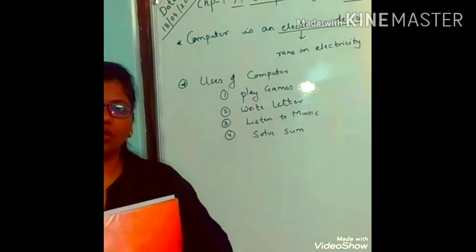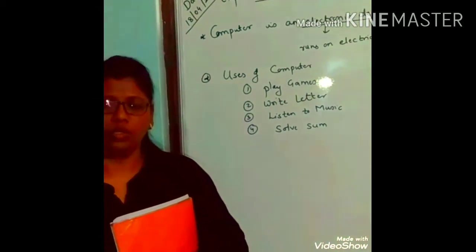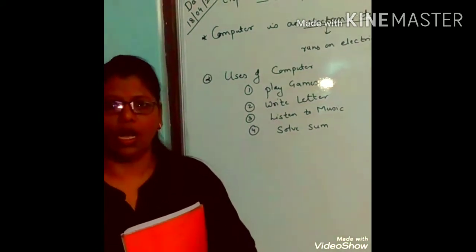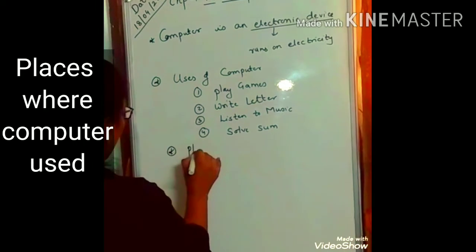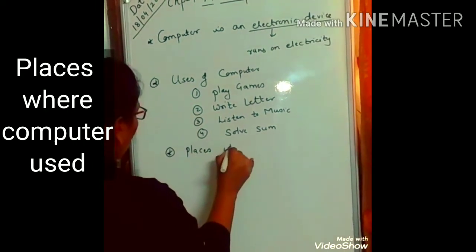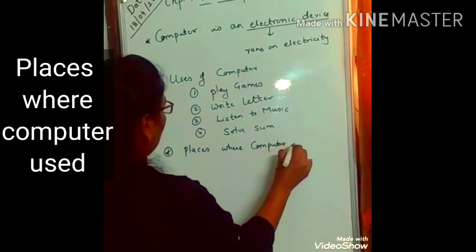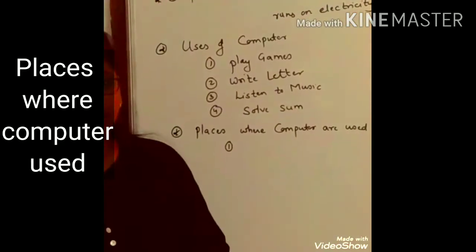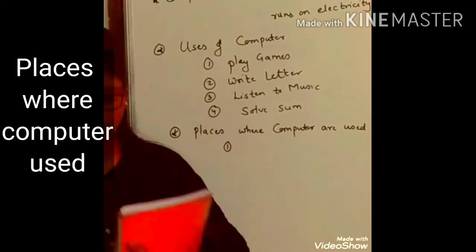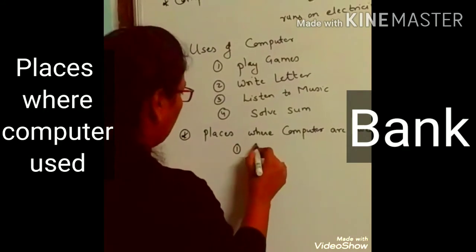Now, computers are used everywhere. The computers are used in different fields. So, where are the places where computers are used? Computers are used in different fields, like it is used in bank.